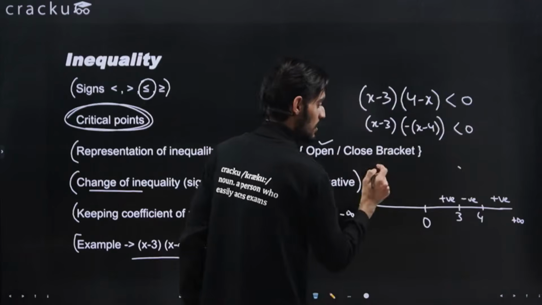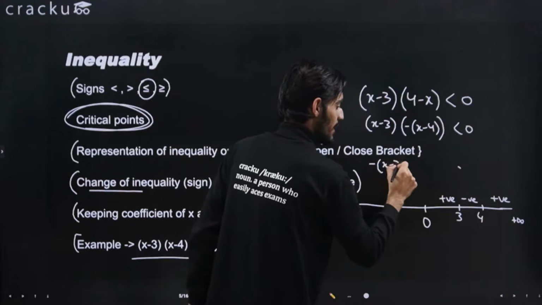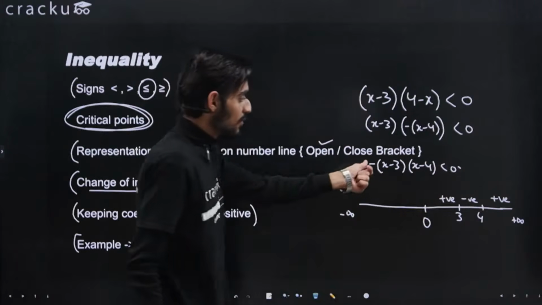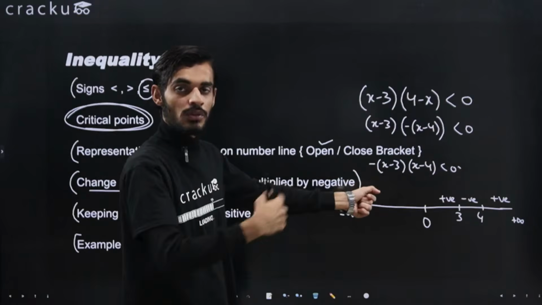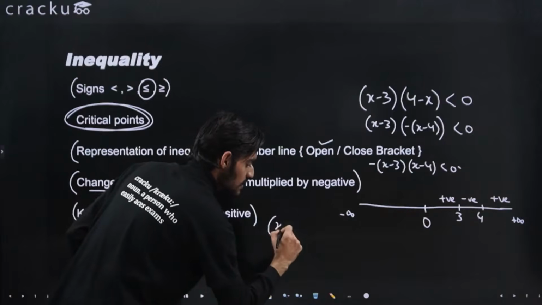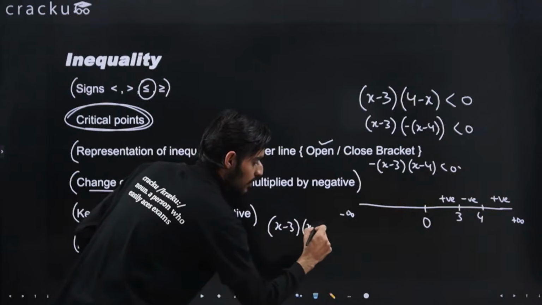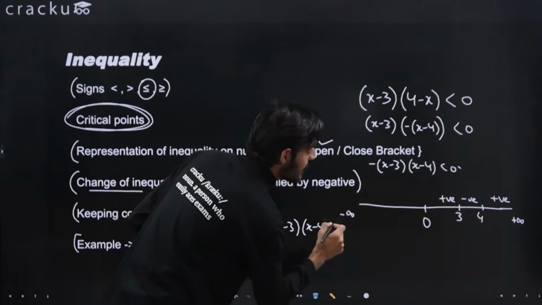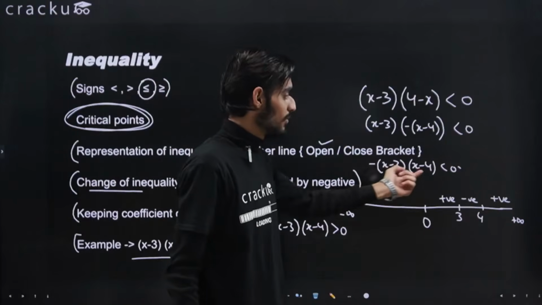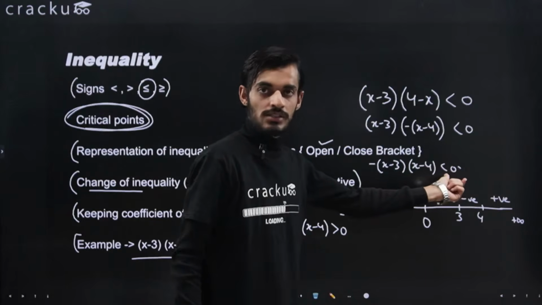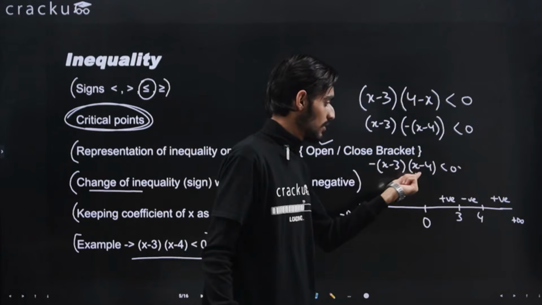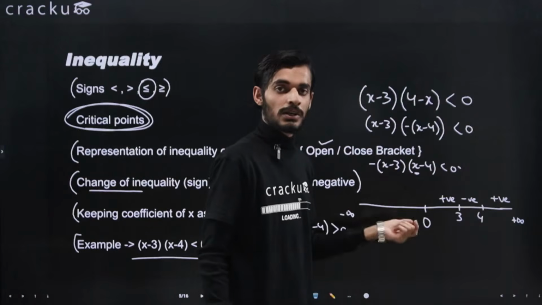Now I can take this minus outside. This will be minus x minus 3, x minus 4 less than 0. Now to remove this minus, I will multiply with minus 1 on both the sides. So I'm writing it here. This will come out to be x minus 3, x minus 4, and this will be greater than equal to 0, right? Because I have multiplied by a negative number on both the sides, so the sign of the inequality will change, like I told you, right? So I can just take the minus sign outside if I want to convert the x term, or x square term, to a positive number.